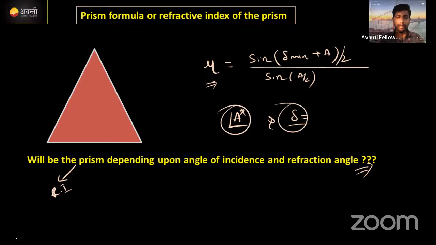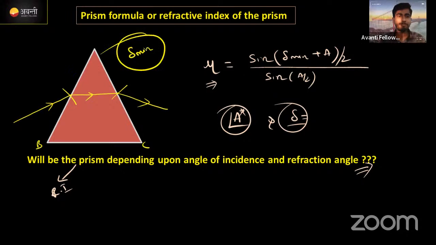And one more thing, when deviation angle is minimum, you need to tell that the refracted ray will be parallel to the base. Look at here. This is the refracting ray, right? This refracted ray should be parallel to the base. Here base is BC. At this condition only delta is minimum.